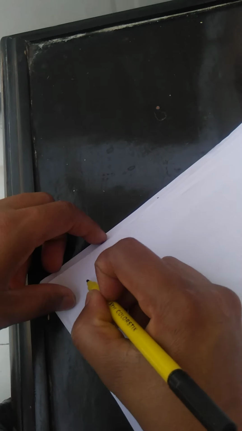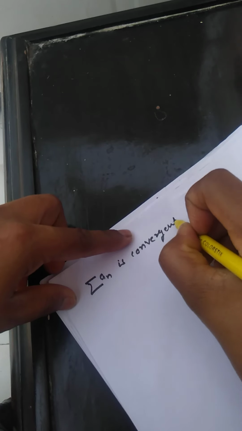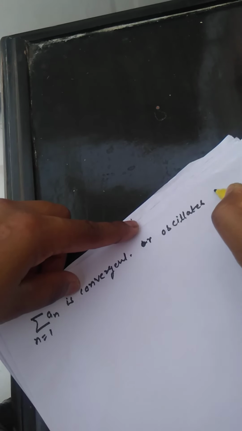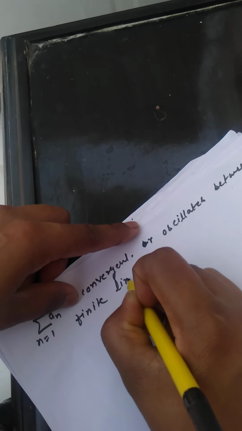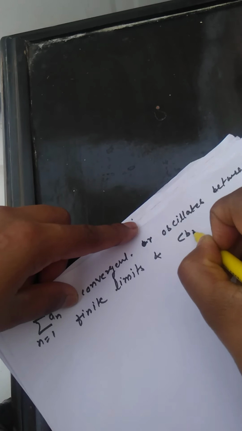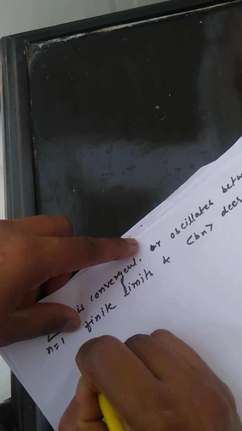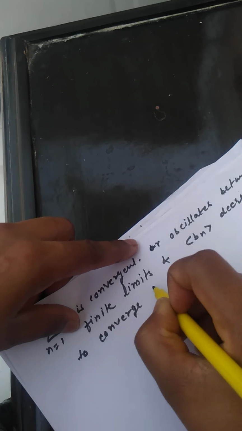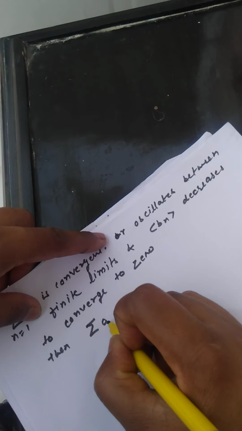The Dirichlet test can also be stated as: if summation a_n, n equal to 1 to infinity, is convergent or oscillates between finite limits, and the sequence b_n decreases and converges to 0, then summation a_n b_n is convergent.